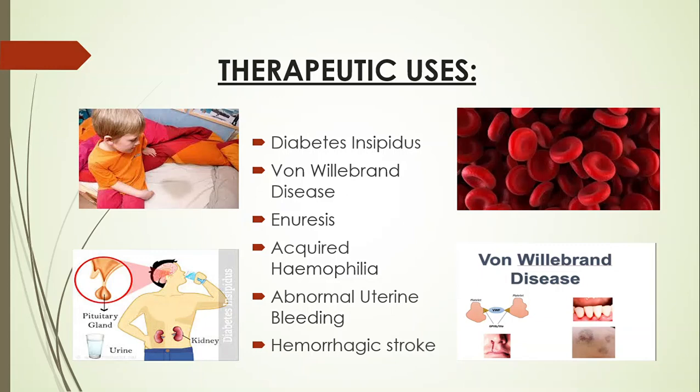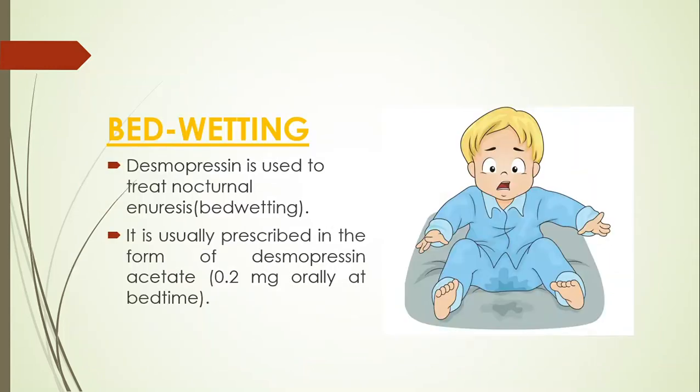Let us understand the therapeutic uses of the drug: diabetes insipidus, von Willebrand disease, enuresis, acquired hemophilia, abnormal uterine bleeding, hemorrhagic stroke, and bedwetting. Desmopressin is used to treat nocturnal enuresis. It is usually prescribed in the form of desmopressin acetate. It is given in a dose of 0.2 mg orally before bedtime.